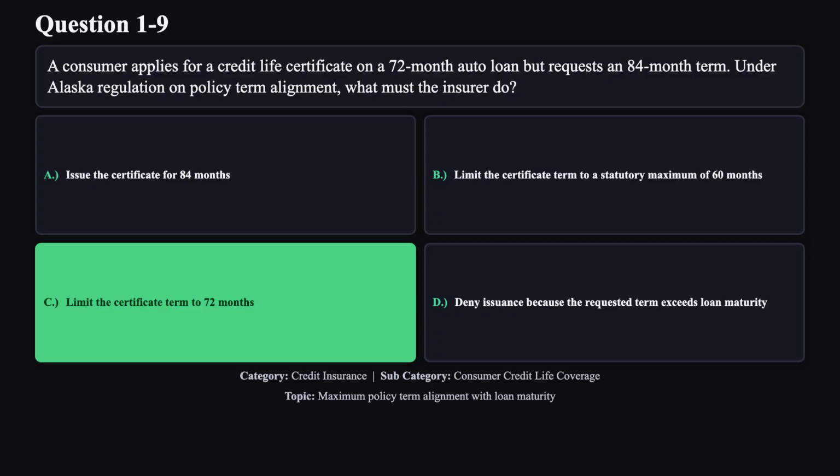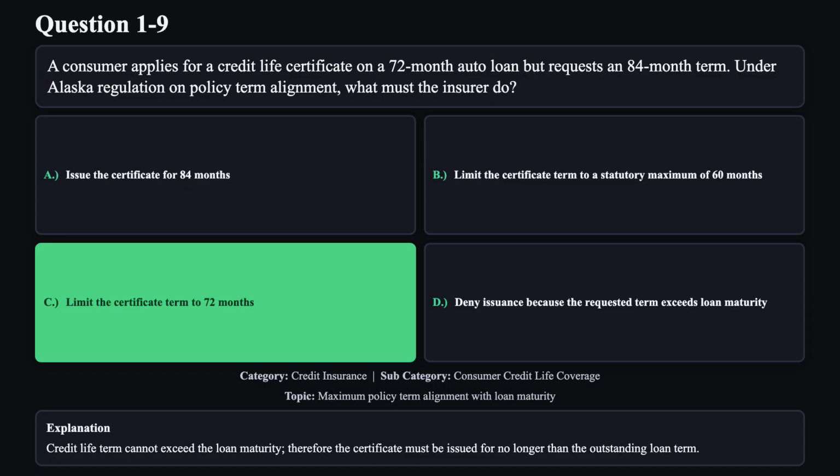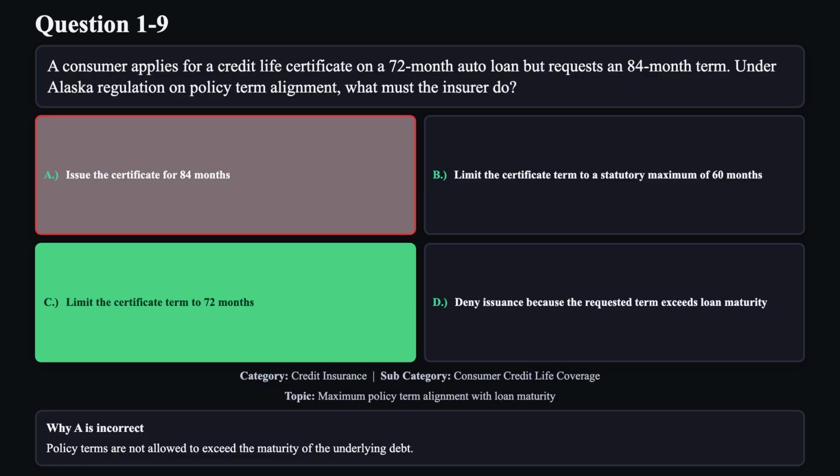The correct answer is C. Credit life term cannot exceed the loan maturity. Therefore, the certificate must be issued for no longer than the outstanding loan term. Reason A is not correct. Policy terms are not allowed to exceed the maturity of the underlying debt.